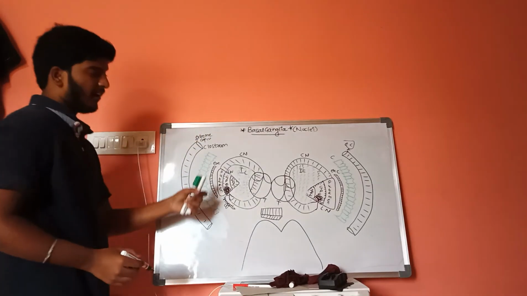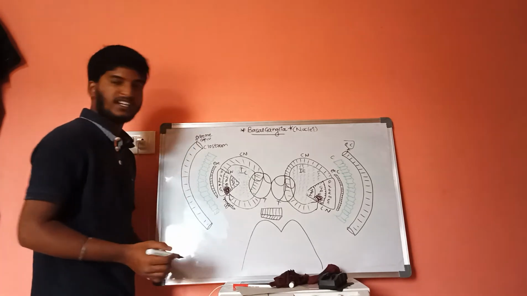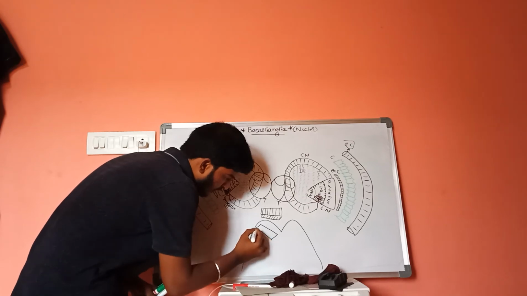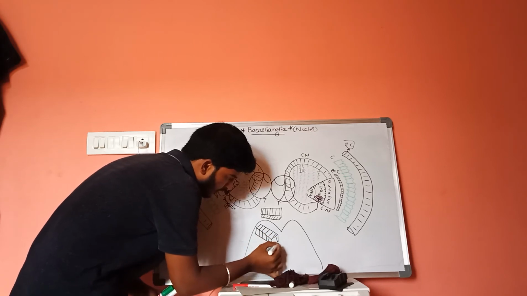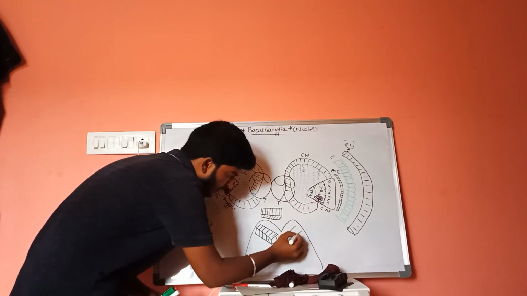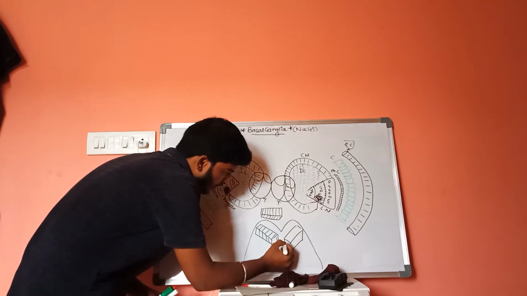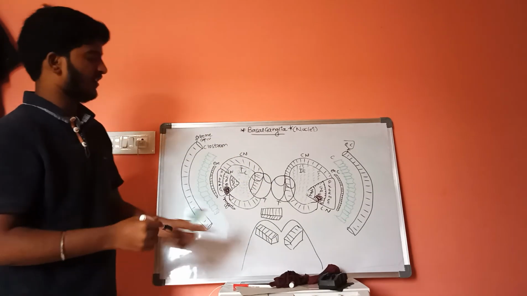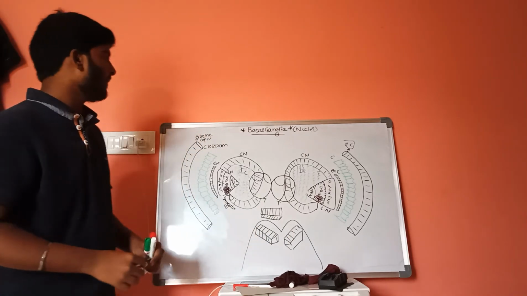On the inner side of the midbrain, it consists of a special substance, the substantia nigra. These two structures are called the substantia nigra.